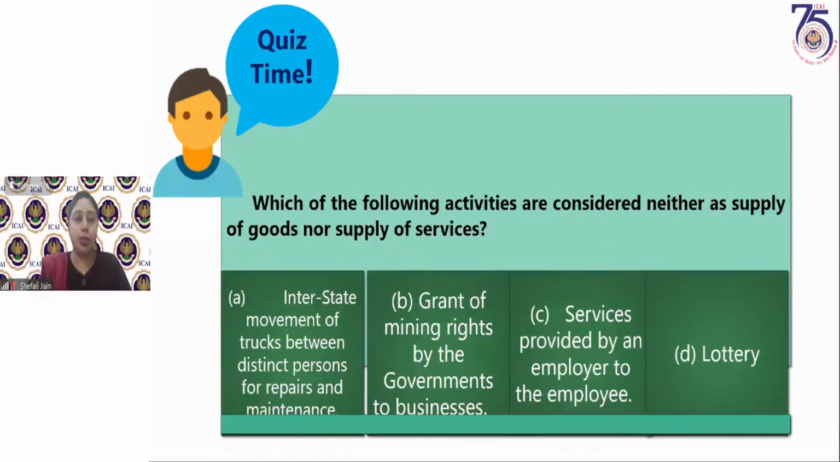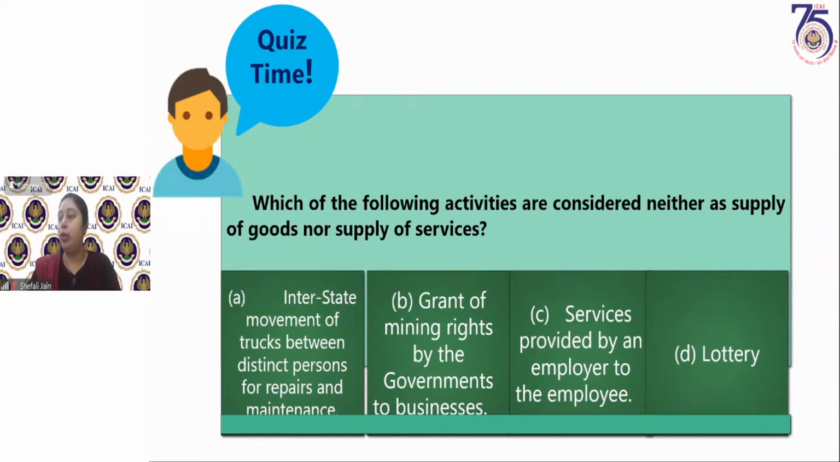Left is option A. We had done a specific circular which clarified that interstate movement of conveyance between distinct persons for carrying out repairs and maintenance, which is carrying the goods or passengers, is neither a supply of goods nor supply of services. So option A is a non-supply. Hope this is now clear to you.